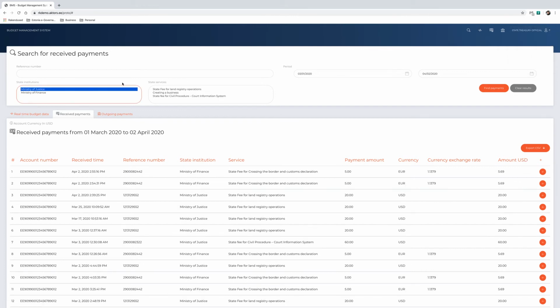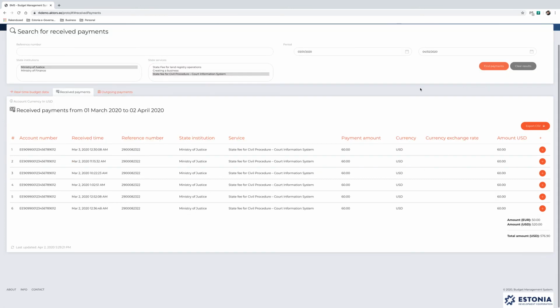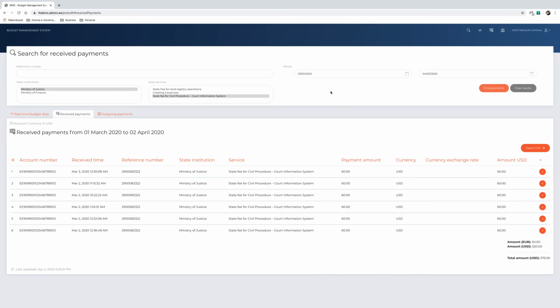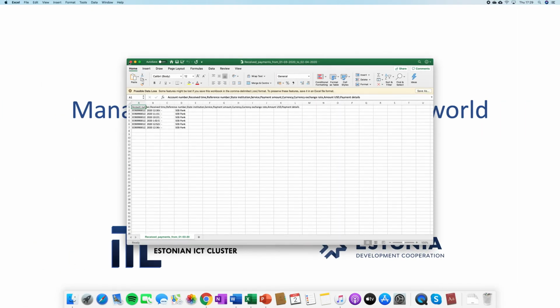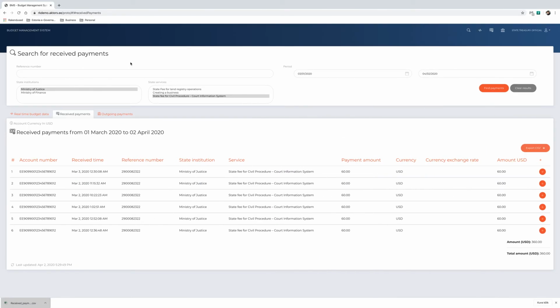Furthermore, it is also possible to export the search results to a file, as well as generate different reports, including budget execution details, funds remaining, turnover, account summaries, and many other types of reports. To export the search results, we can click on Export CSV, and once the data is exported, we can open the file in Excel. Government organizations can browse the account statement of their virtual accounts to stay informed about what payments have been made on their behalf and what payments have been received.